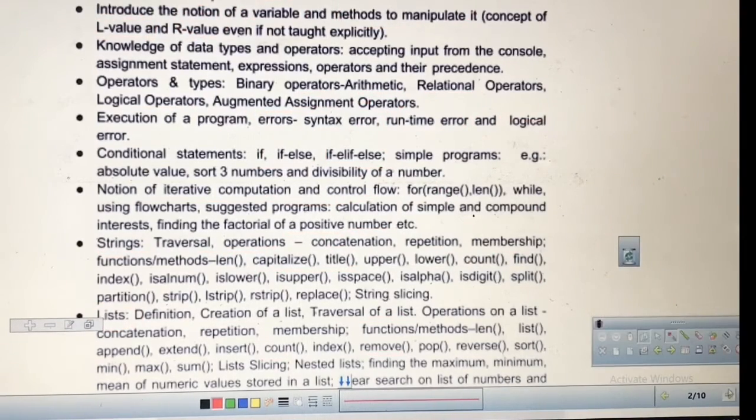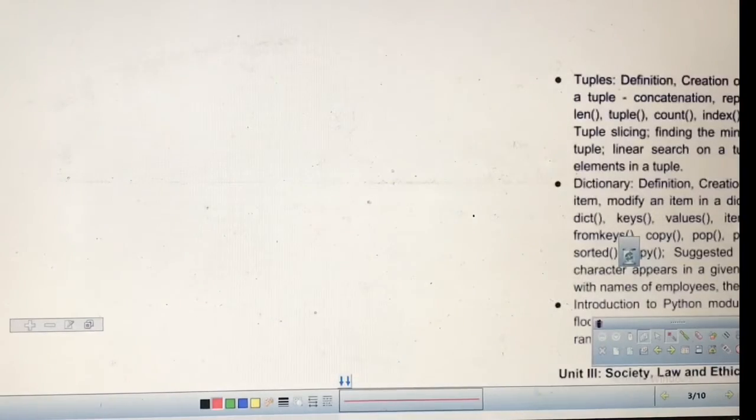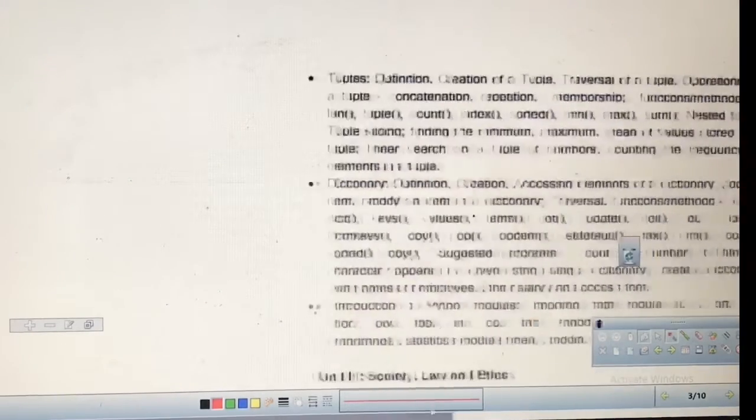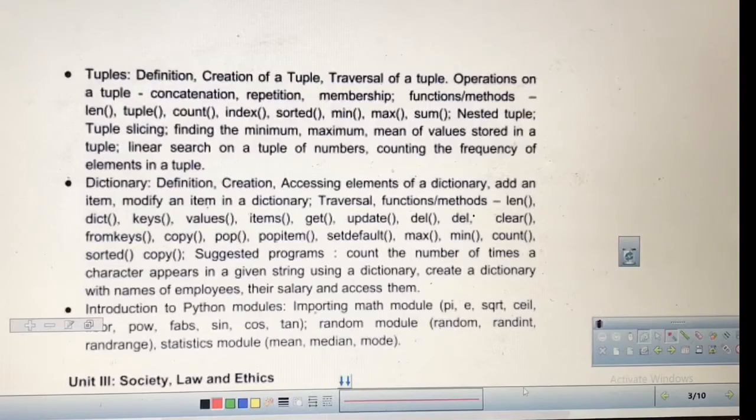After that, your next topic after the list is the tuple. Tuple is similar to a list, but there are differences also, though there are many similarities too. Once you understand the list very well, then understanding the tuple is not so difficult. There are many operations and library functions, and all these things we will study in detail.